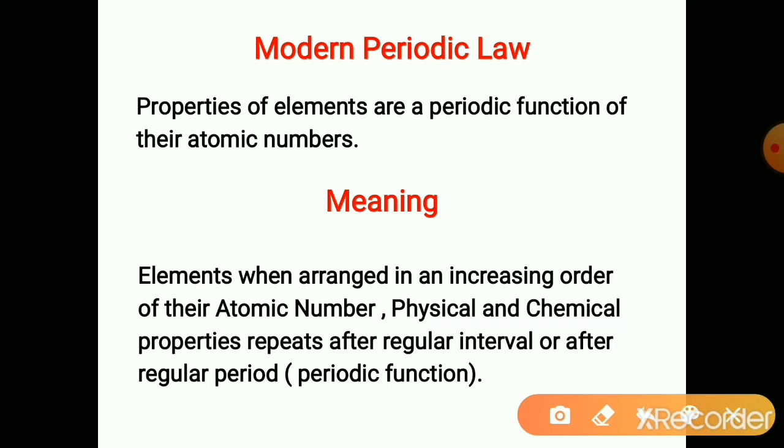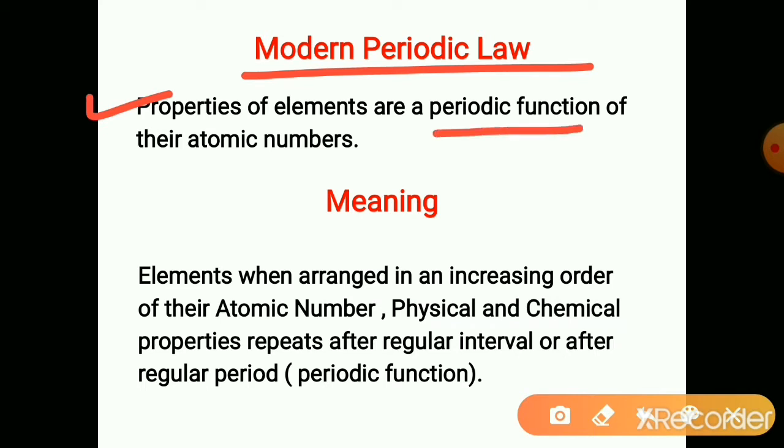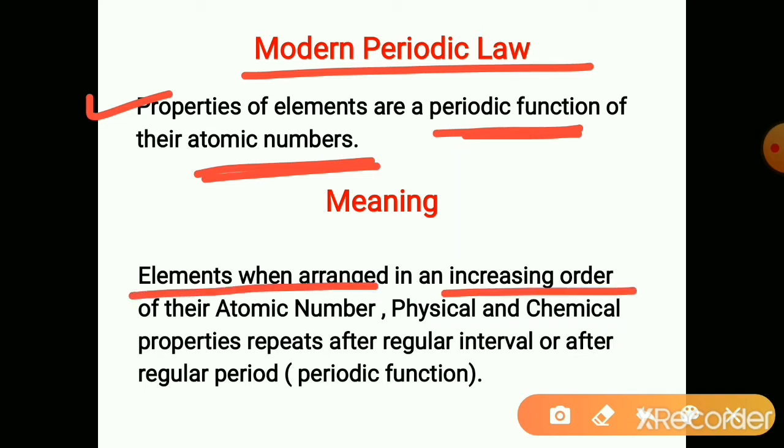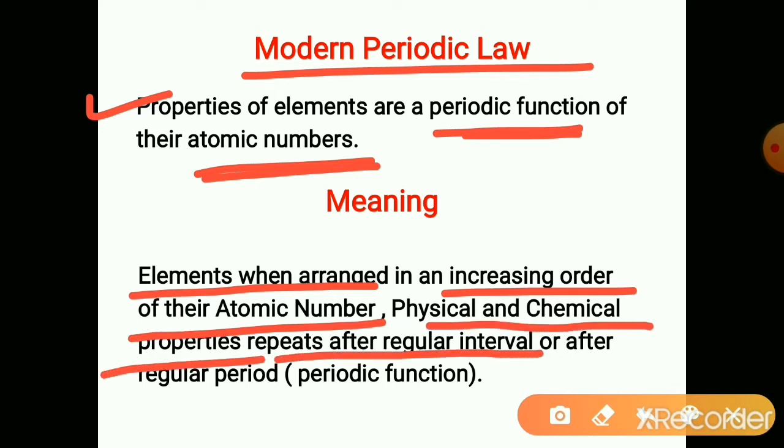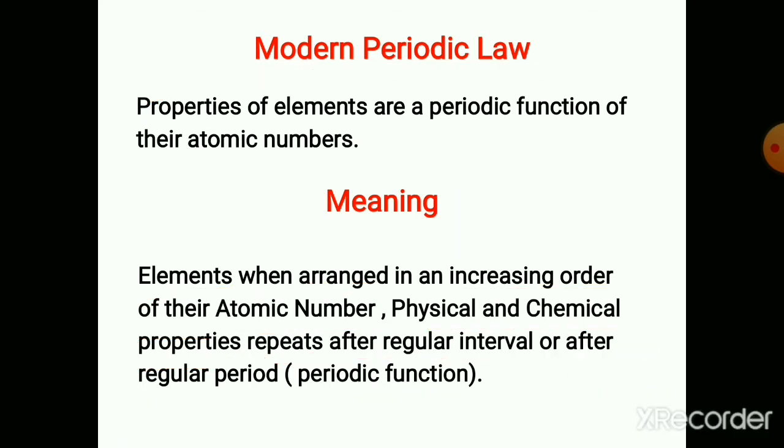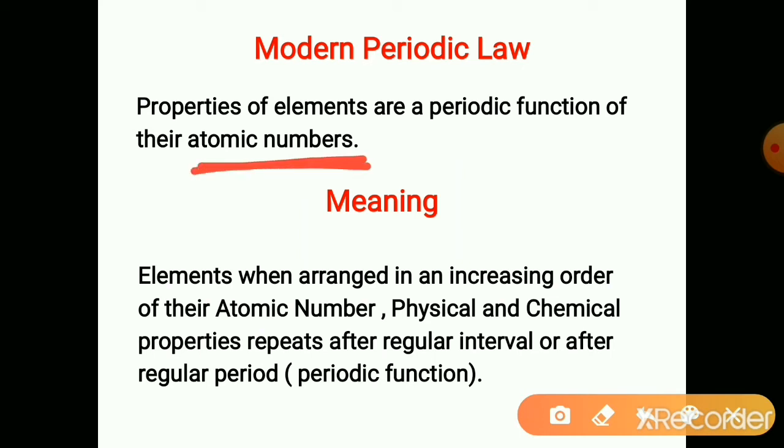Now, he stated the modern periodic law in this way: properties of elements are a periodic function of their atomic numbers. Its meaning is like this: when elements are arranged in increasing order of their atomic number, physical and chemical properties repeat after a regular interval or regular period, which is called a periodic function.